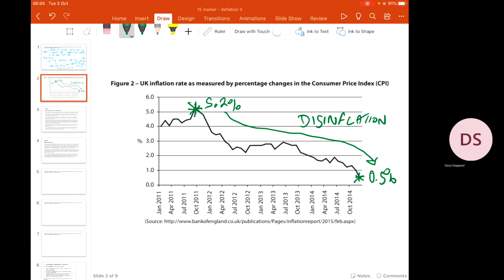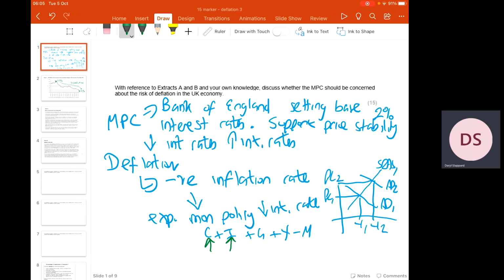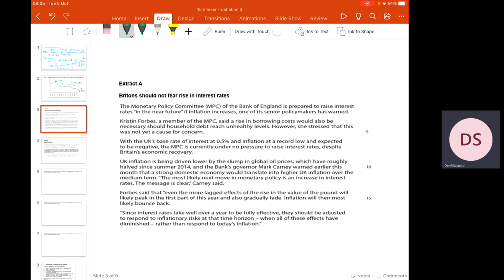Okay. Right, so just to go back to the question then, with reference to extracts A and B and your own knowledge, discuss whether the MPC should be concerned about the risk of deflation in the UK economy. Now, what I'd like you to now do is to remember that when you read a question, you should always do that before you read the extracts. That way, when you read the extract, you know what you're looking for in the data. So now I just want to review extracts A and B and point out some potential relevant application that we can use.